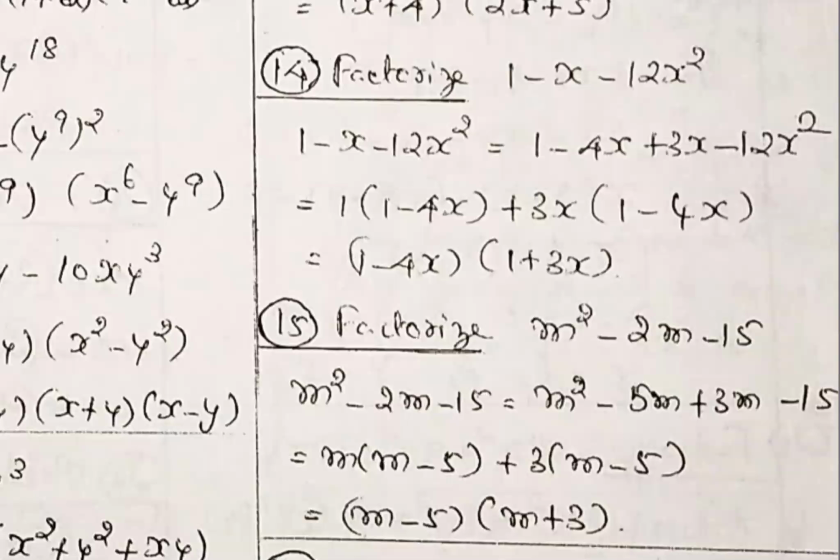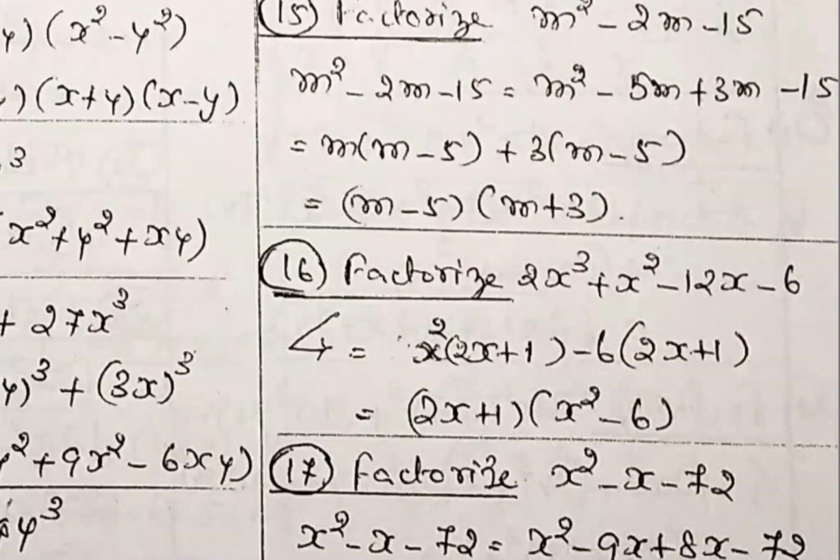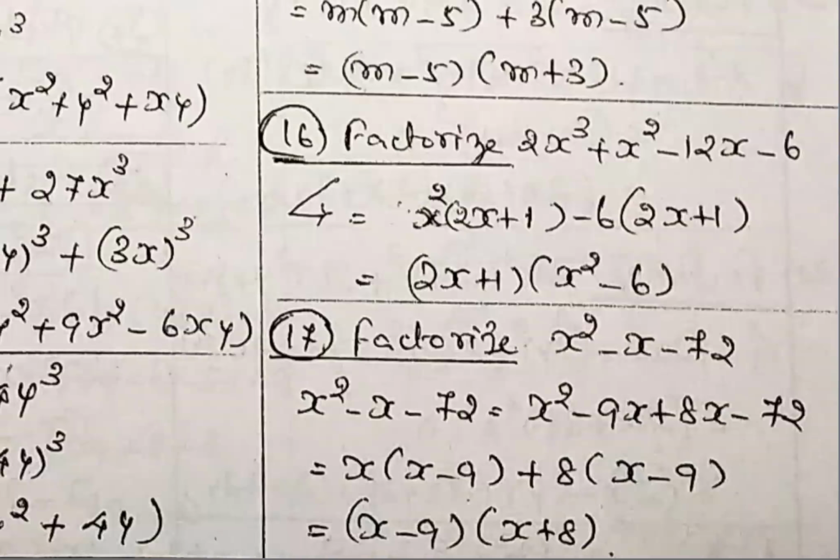The number selection, if you have the idea, becomes easy. 16, already 4 terms available. No number selection required. Common factor, first 2 terms, common factor you take out. a square within bracket 2s, so you get the answer. 17, same order, number selection. 9, 8, minus 9 plus 8, minus 1, minus 72 you get.